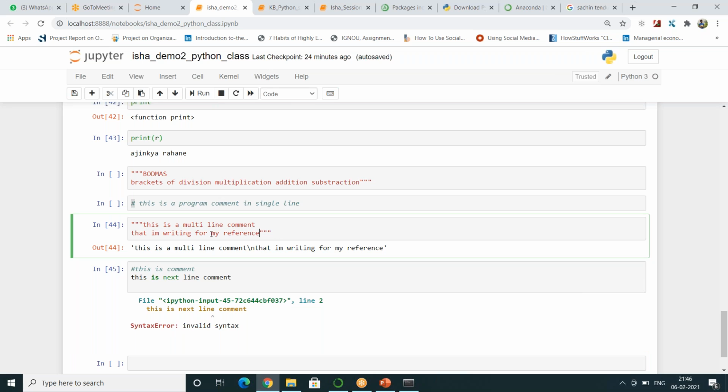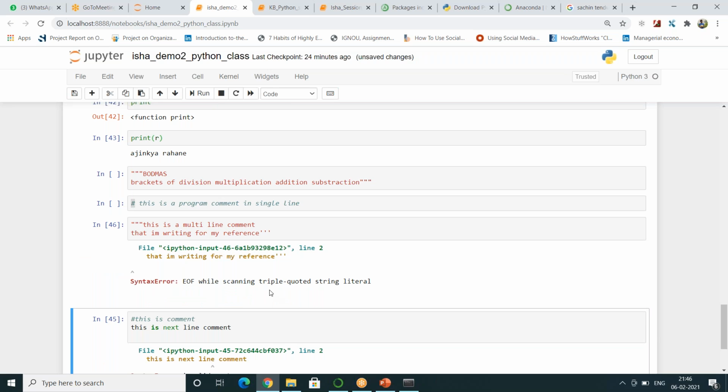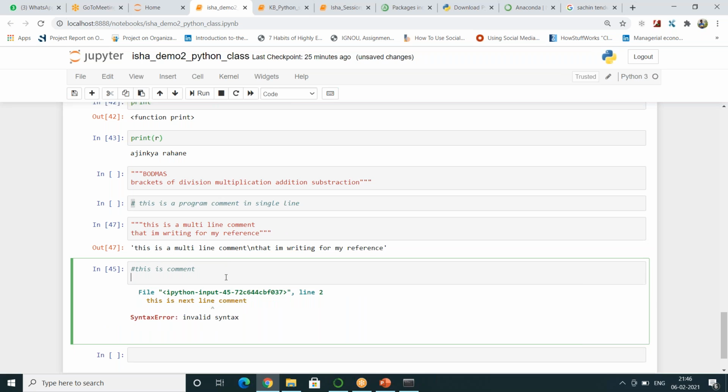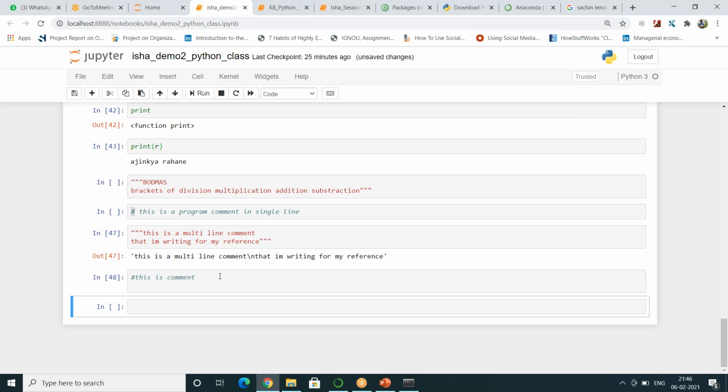When you are writing something within 3 double quotes, it will understand your writing as a multi-line comment. Now if you do something silly, like you open three double quotes and close with 3 single quotes, again it will fail. So don't mix and match single quotes with double quotes. It's always up to you as a programmer what you want to choose. Either use double quotes consistently or single quotes consistently. When you want to write a multi-line comment, write it like this. When you want to write a single line comment, write it like this.